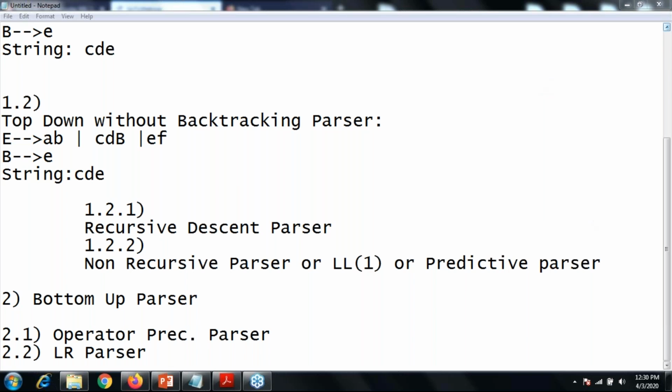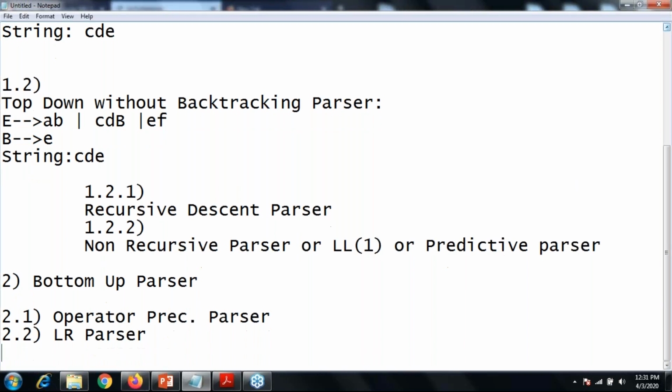Okay, Rutvik. SLR, CLR, LLR, as well as LR0. Okay. Yes, Akshay. Go with the one more. Okay, LLR. Okay, correct.